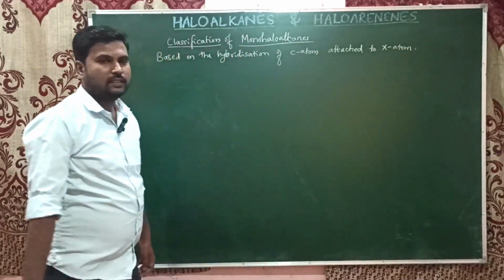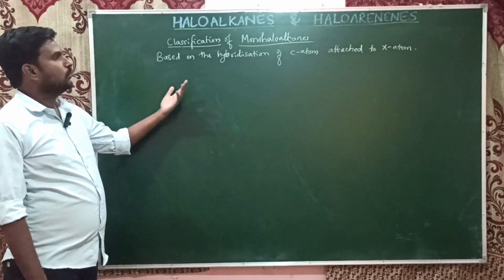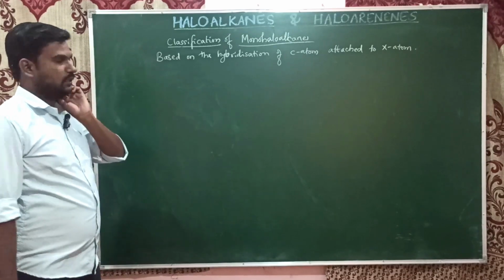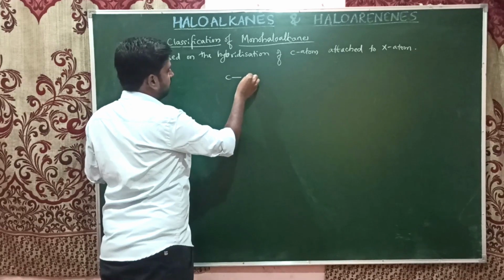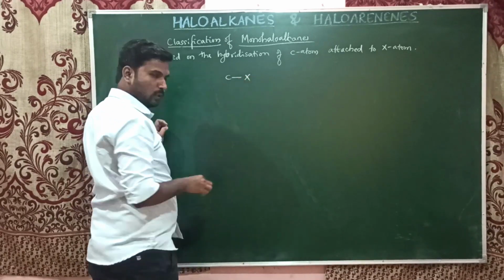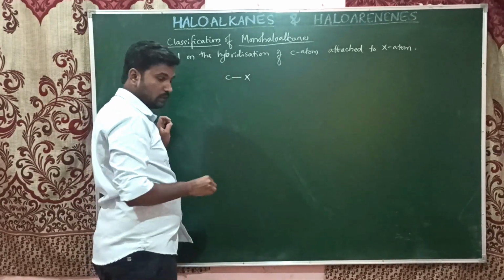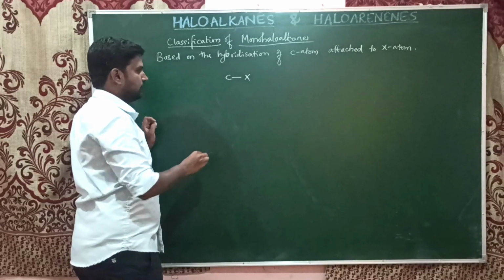So based on this, we classify the monohaloalkanes into 2 types. For example, here this is the carbon atom attached to the halogen atom. Depending upon the hybridization of this carbon atom, we have the classification.